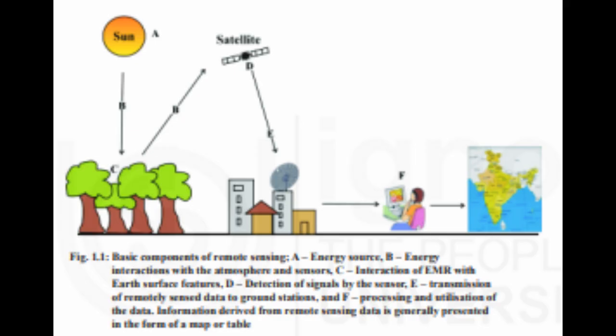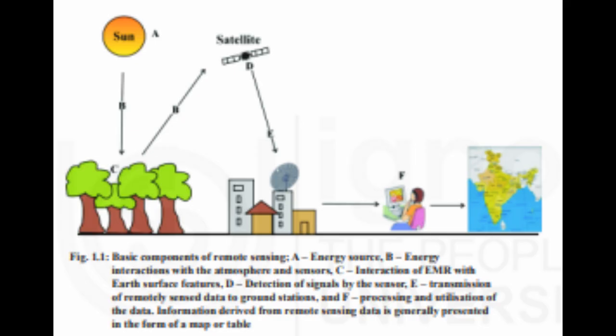Source of energy. A. The first and very important requirement for remote sensing is an energy source which provides electromagnetic energy to the Earth. It may be either from natural, e.g. solar radiation, or artificial, e.g. radar, sources. For remote sensing, the sun's radiation is commonly used as a source of energy.